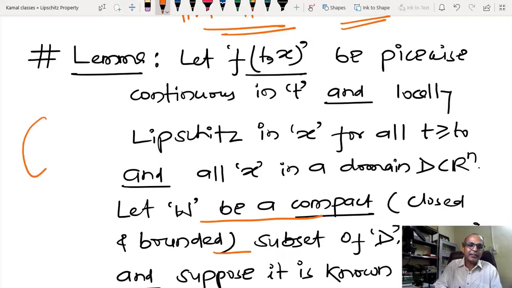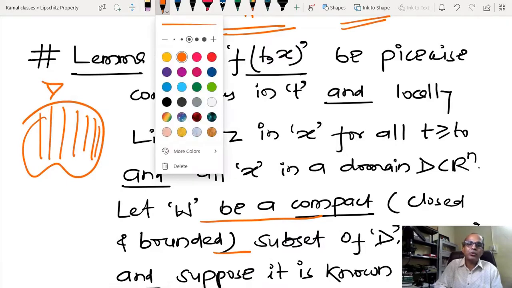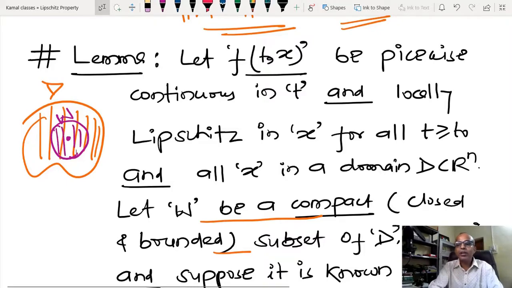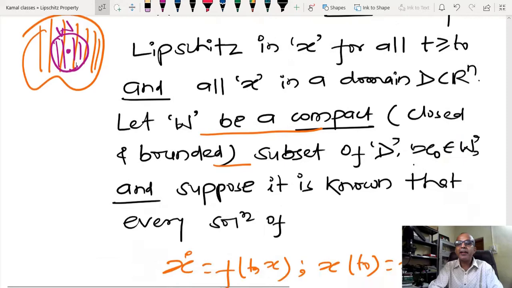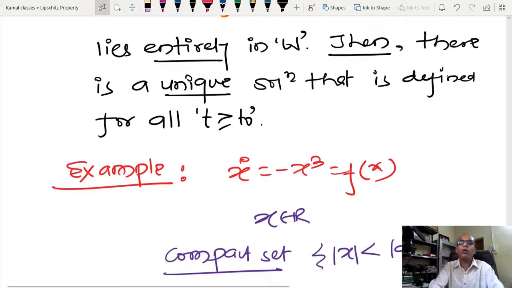So what the theorem is basically telling is that if something is locally Lipschitz inside this, then you can construct one kind of subset inside this set, and if this subset is compact, meaning closed and bounded, and the initial condition starts from here, then the solution always exists inside this. So using local Lipschitzness and by imposing compactness, I can again tell the solution is unique for all t greater than or equal to t0.